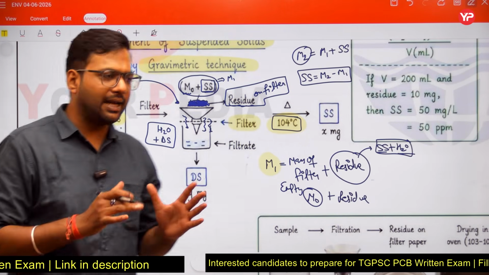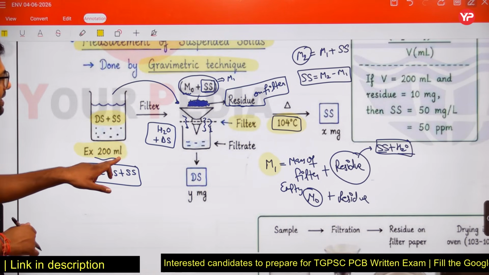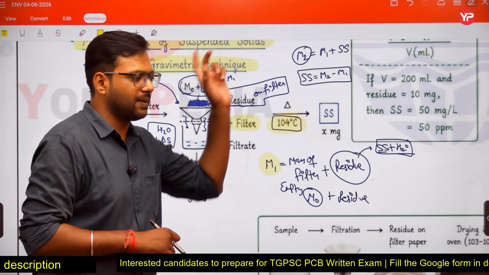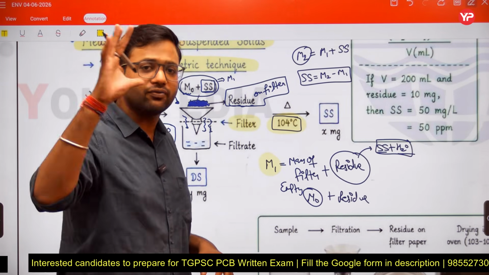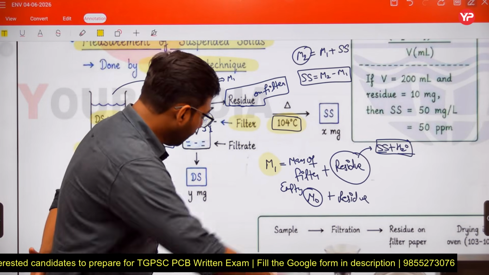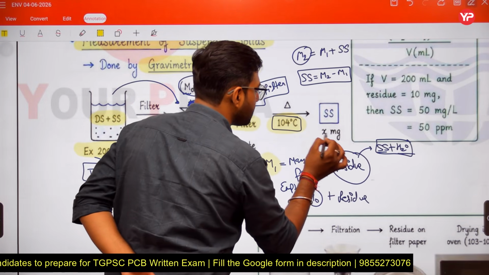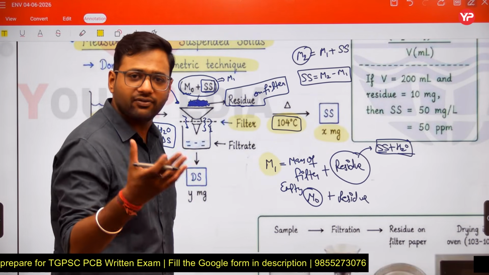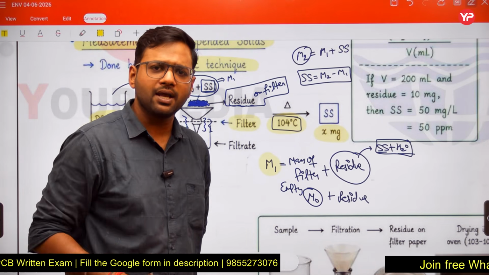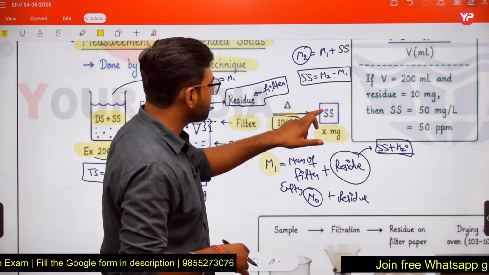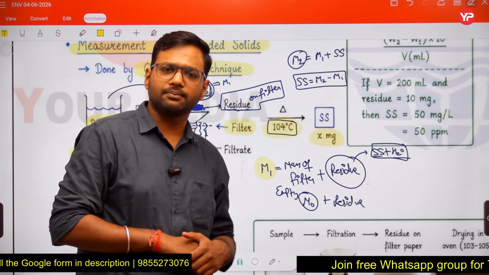So our 200 ml sample consists of this much amount of suspended solids, and you measure the weight of those suspended solids. Let us assume it comes out to X milligram. We have a weighing machine in our lab, so we can measure the mass of the suspended solids, and let us assume it is X milligram.